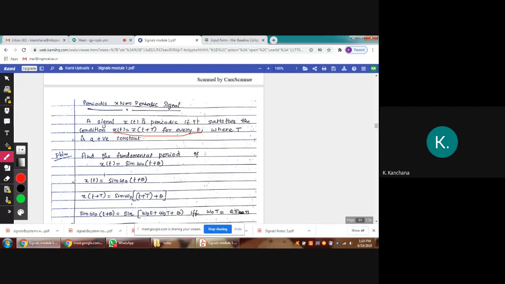So now the fundamental. We'll take one example problem. Find the fundamental period. Here x of t is sine omega naught t plus theta.